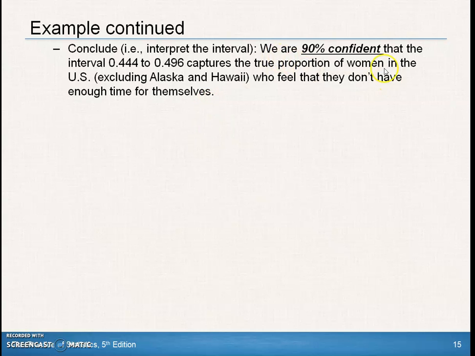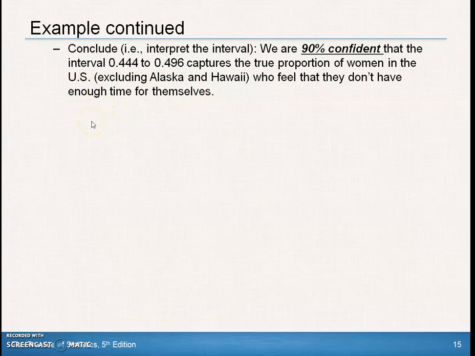Interpret the interval. We are 90% confident that the interval from 0.444 to 0.496 captures the true proportion. Remember, these statements always sound the same, every single one. We have to put in the 90% and the interval, and which statistic, the true proportion or the true mean, and then use the statement of the problem to finish this: women in the U.S., excluding Alaska and Hawaii, who feel they don't have enough time for themselves.